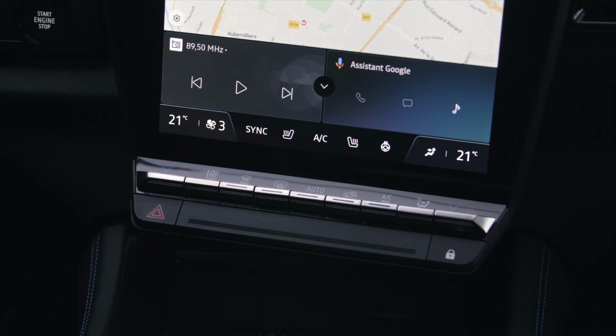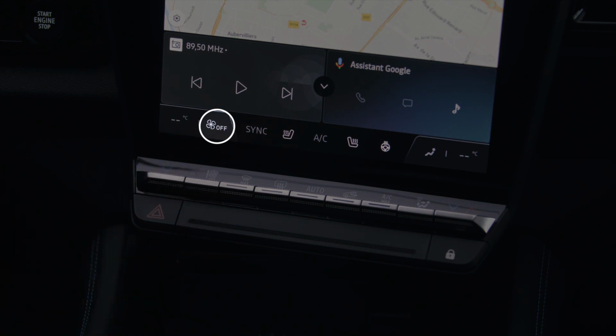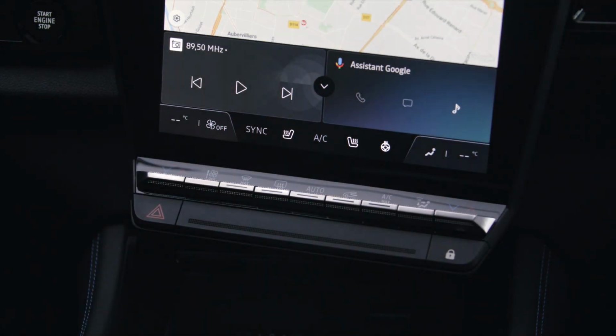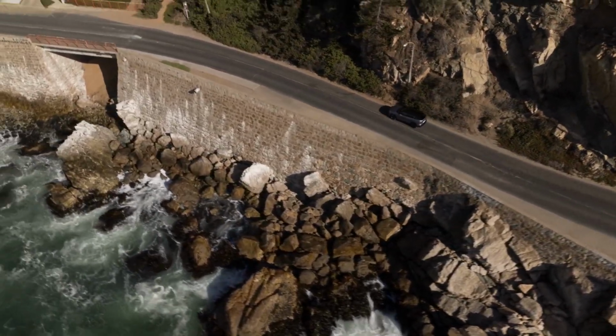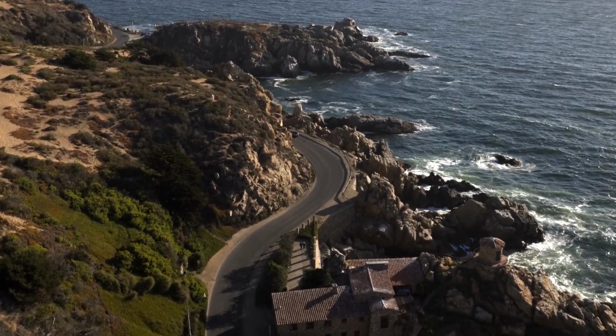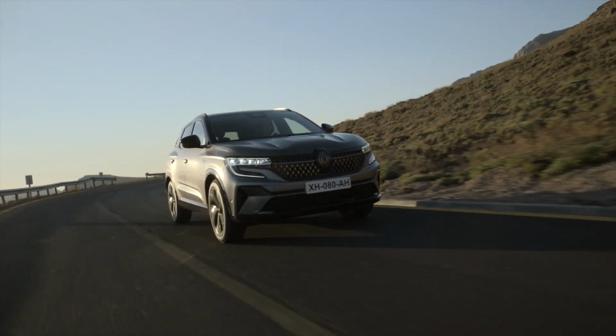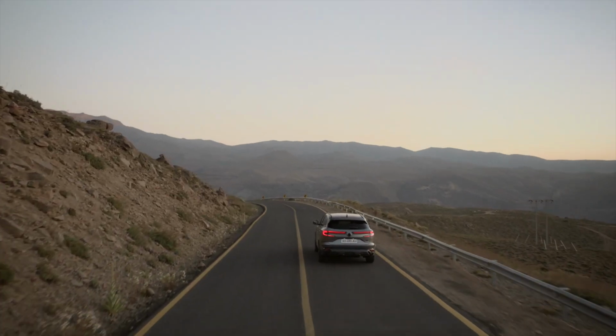To stop the entire air conditioning system, press this button down until you reach the off position. And note that Eco mode may limit the effectiveness of the air conditioning in order to reduce power consumption. Every time the engine is started, the air conditioning system uses the same settings as when the vehicle last stopped.